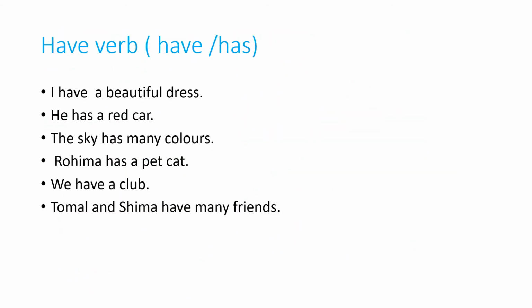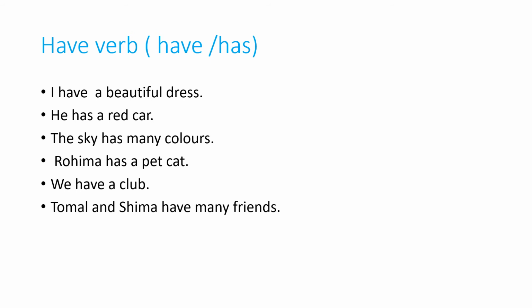Next, have verb. Have or has. I have a beautiful dress. আমার একটি সুন্দর ড্রেস আছে. These are have verbs, having something. He has a red car. তার একটি লাল গাড়ি আছে, কার আছে.